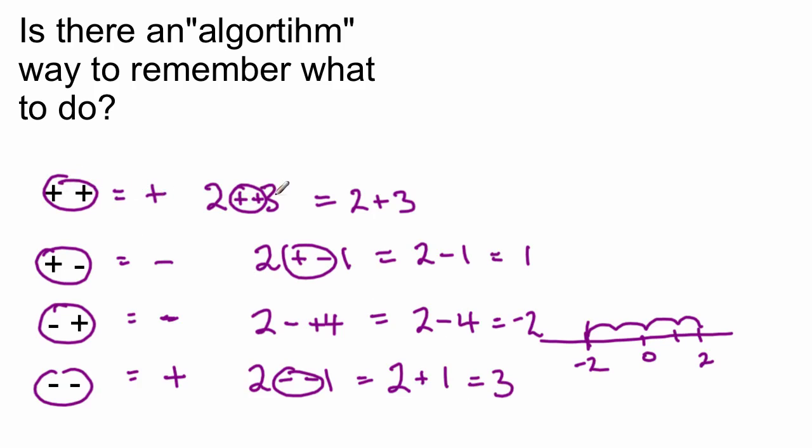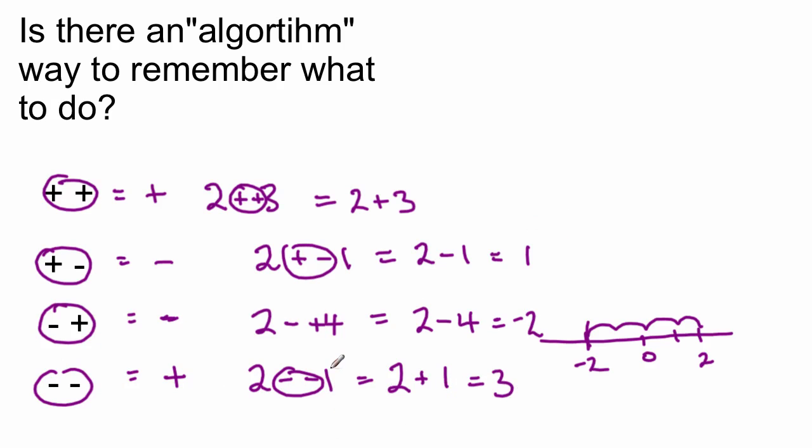So 2 plus plus 3, or 2 plus 3 is right, that stays as normal. A plus and a minus becomes a minus, so 2 plus a minus 1, well, that will give us 2 minus 1. If it's a minus and a plus, 2 minus plus 4, still a minus, that's logical. And if it's 2 minuses together, like 2 minus minus 1, we actually get 2 plus 1, which is 3.